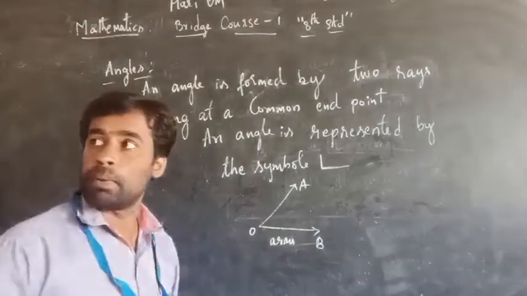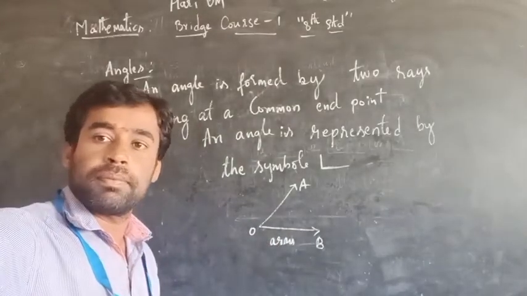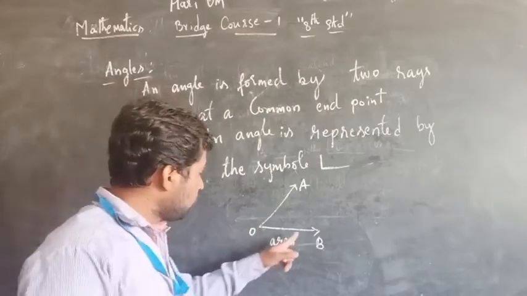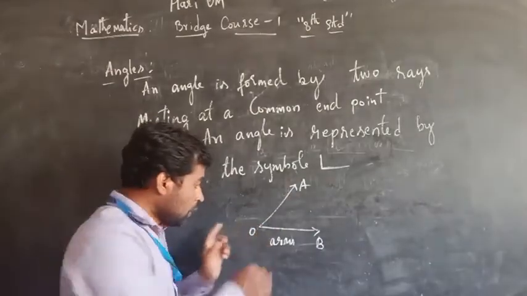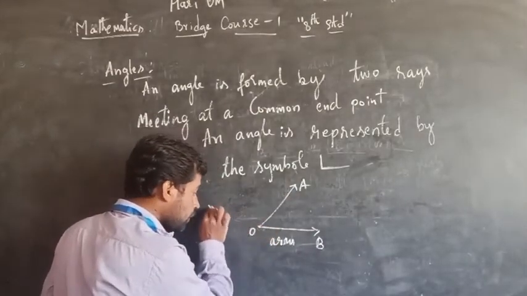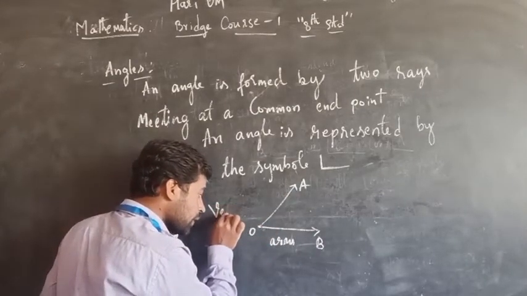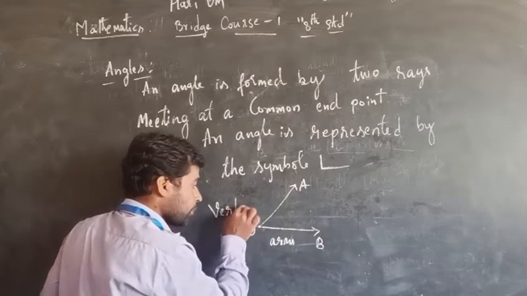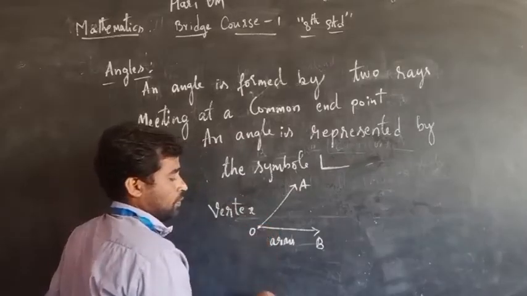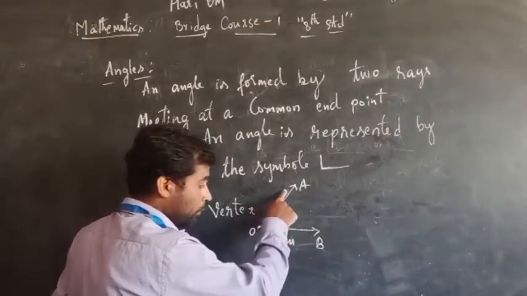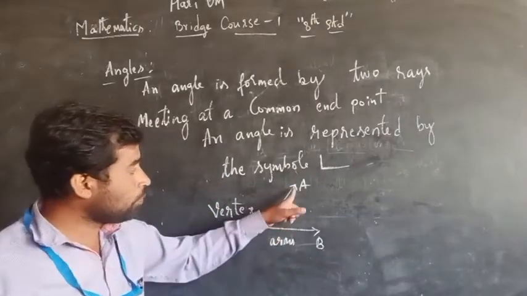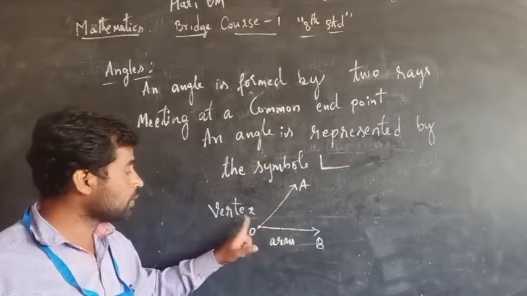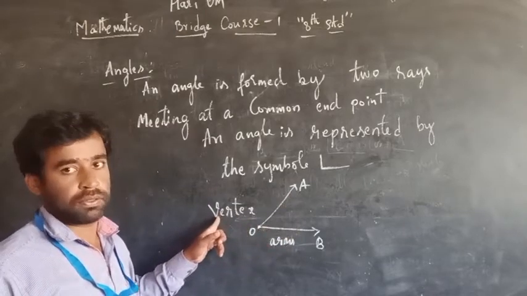This is the common endpoint. The common endpoint of the two rays is called the vertex. Each ray we call an arm or a side of an angle. The common endpoint of the two rays is what we call the vertex. Is it clear?